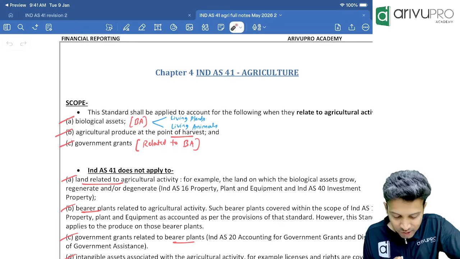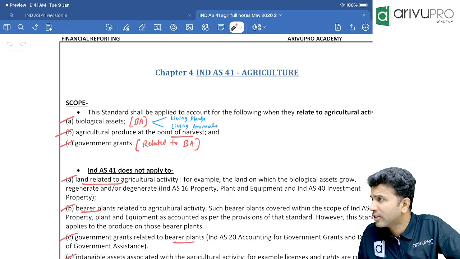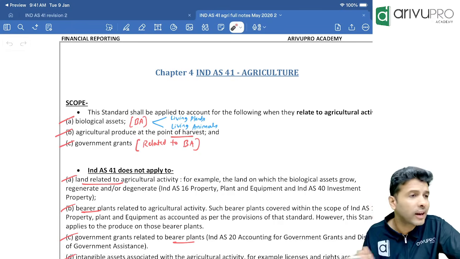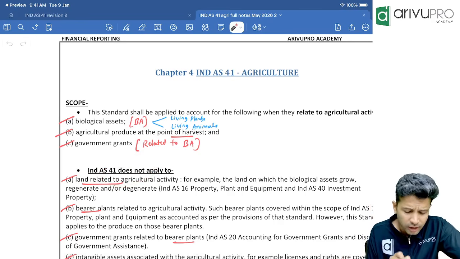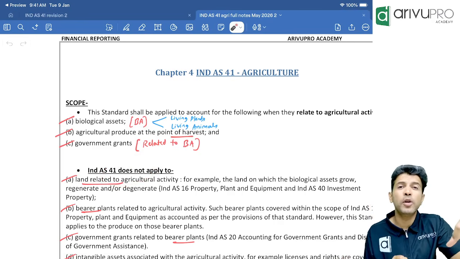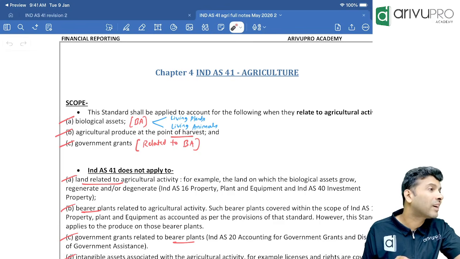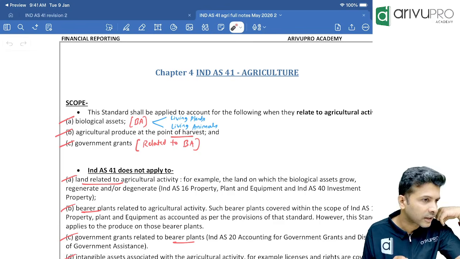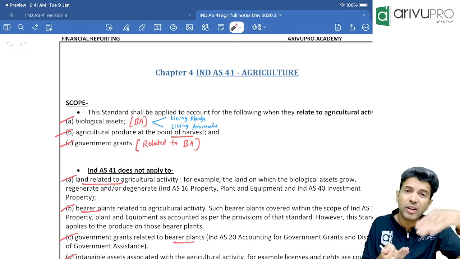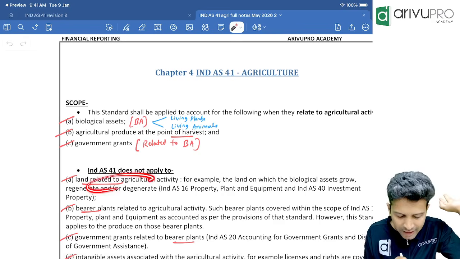Oh, okay, next. Now, exclusions. Till now, we saw the inclusions. So, now we are looking at the exclusions. Now, people, we already discussed this. If you are using any land or tractors and all for agricultural activity, Ind AS 41 will apply or Ind AS 16 only? Land used for agricultural.